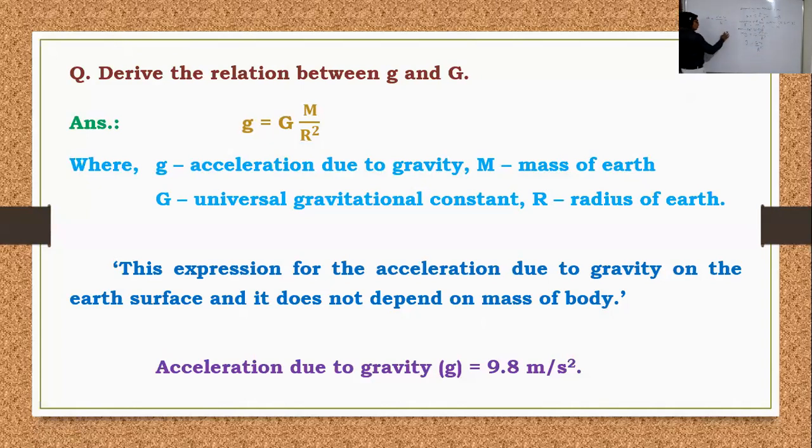If the object is freely falling, then there is a final velocity and an initial velocity. The object comes from the first point; the initial velocity will be at position A, and it comes from A to B position and has the final velocity. Again, this is v, this is u, this is v. And we have to find the acceleration here. v minus u over t is the acceleration.